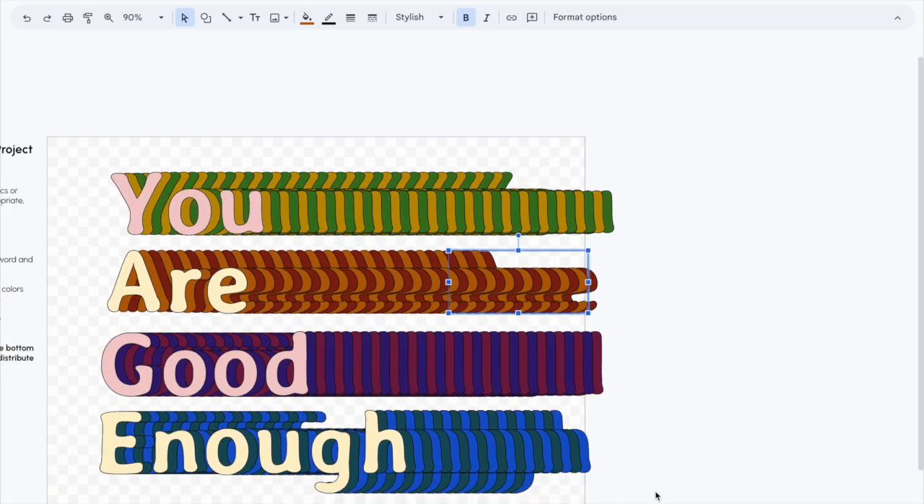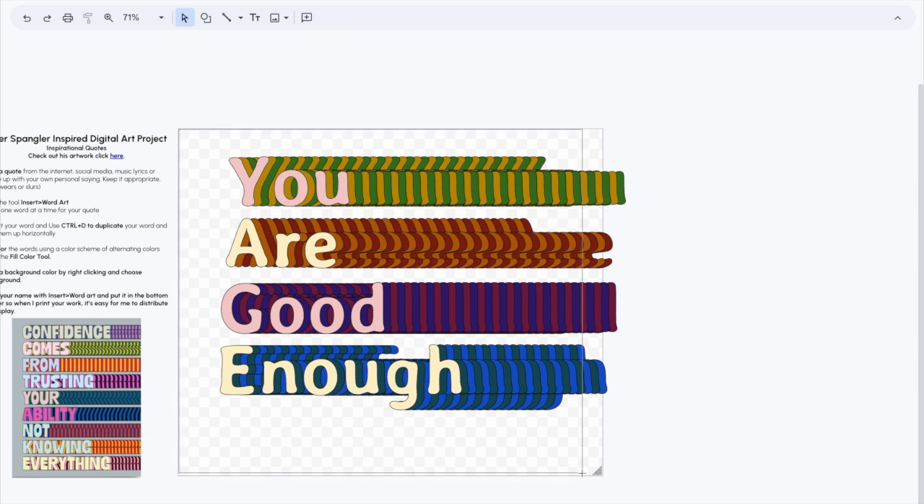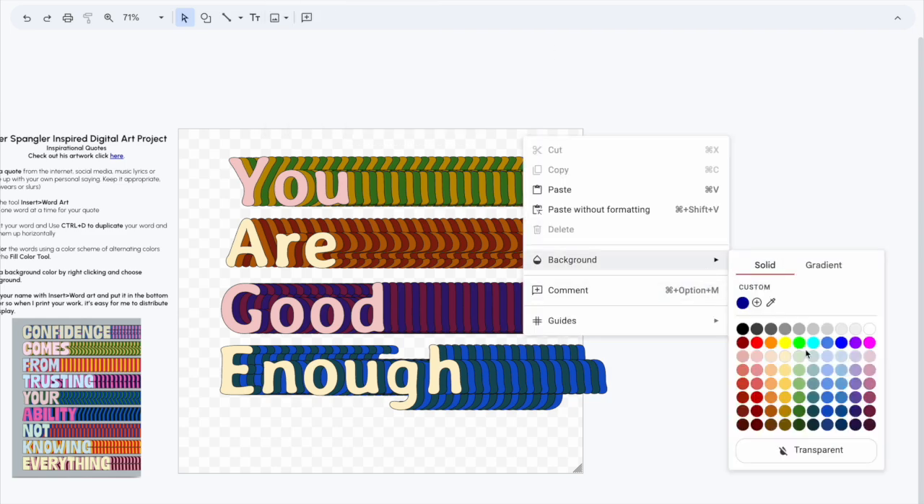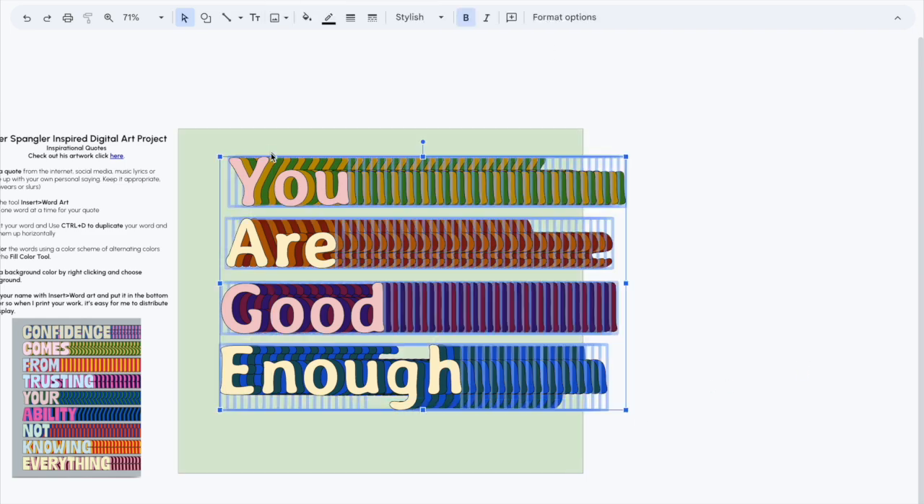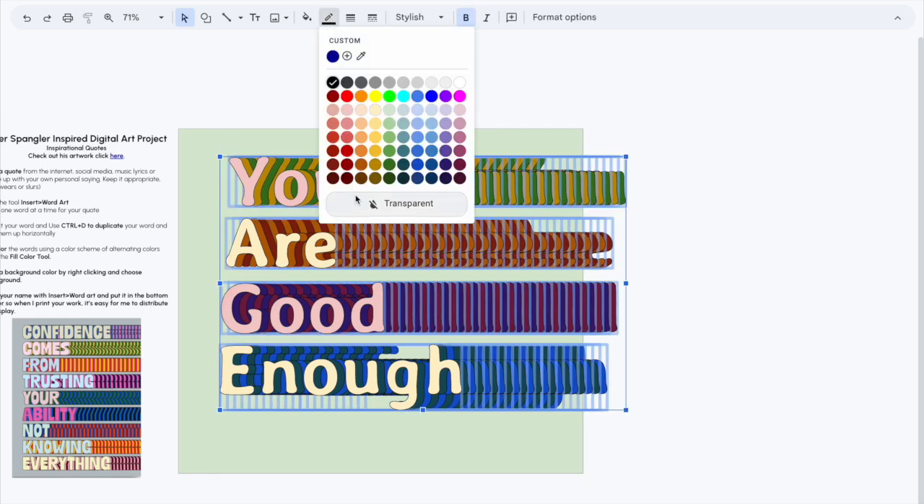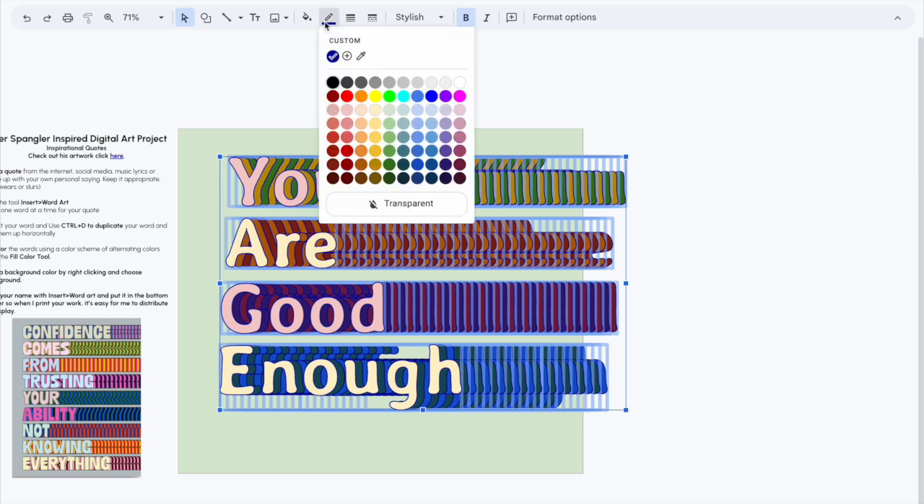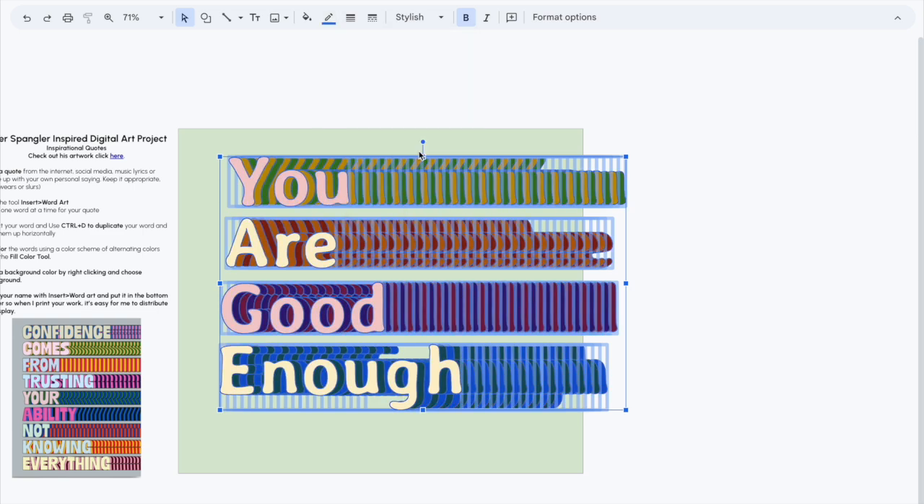I resized the canvas just a little bit to make sure that my pattern goes all the way off of the page. You need to right click and add a background color to your design. Then if you want to, you can add a different border outline. I chose a darker shade of blue and played with some different colors for this outline detail.